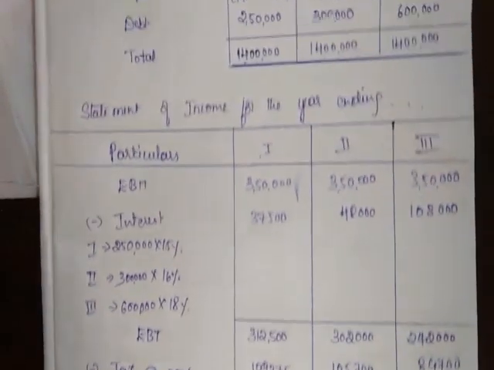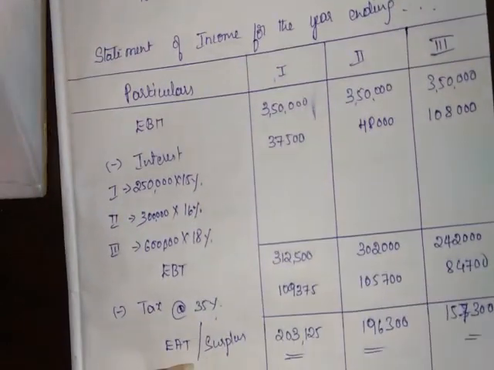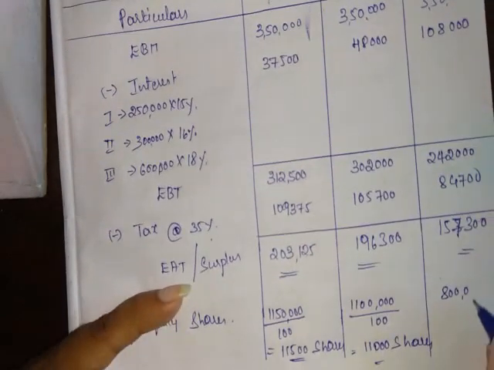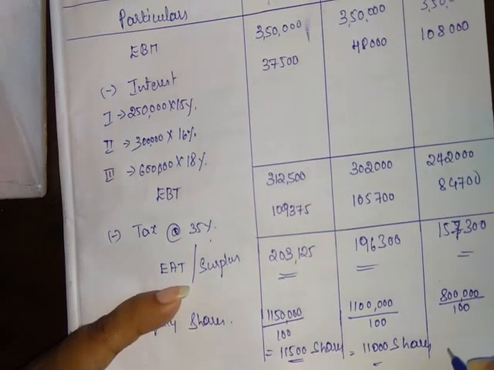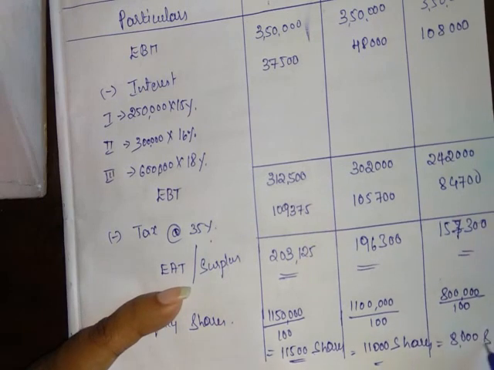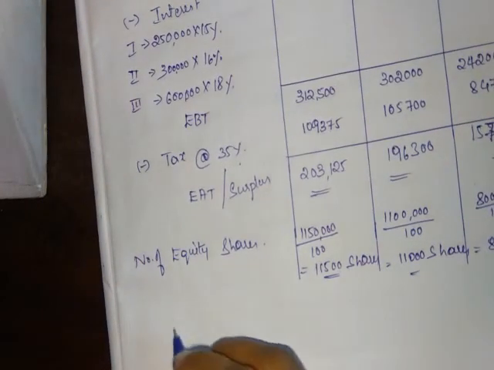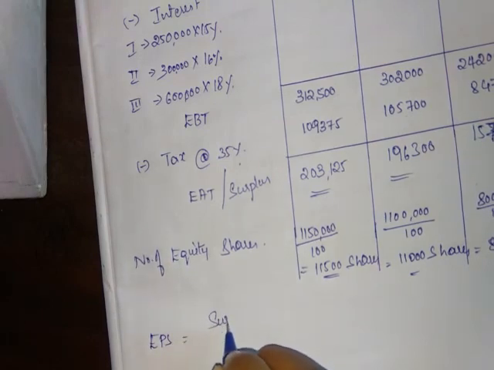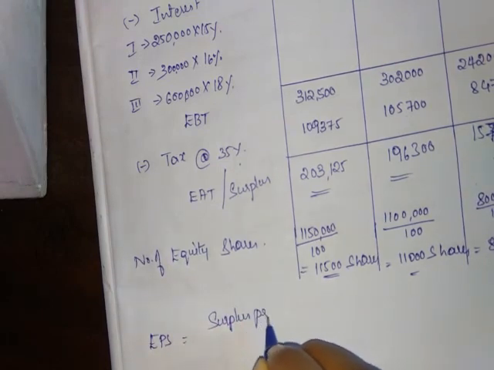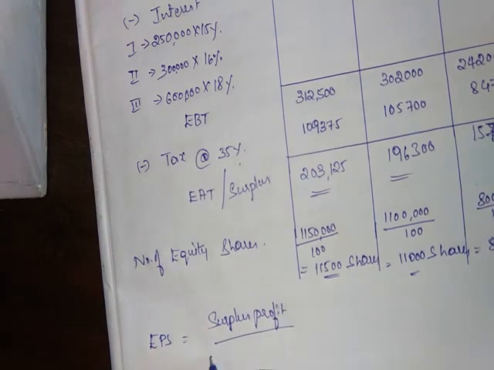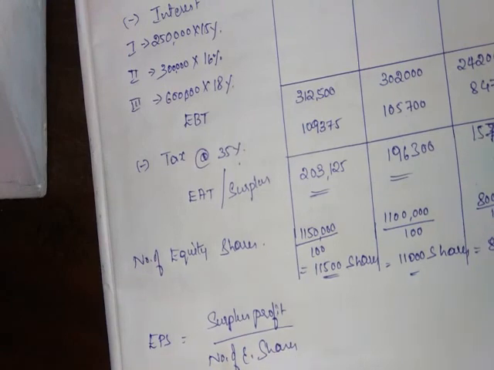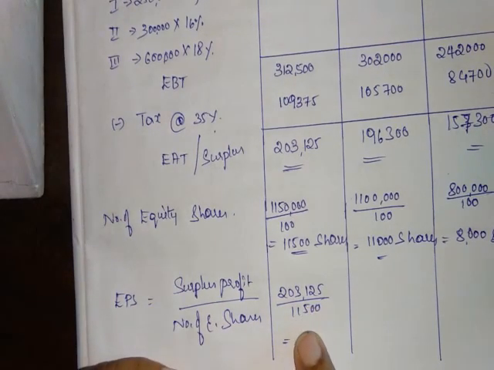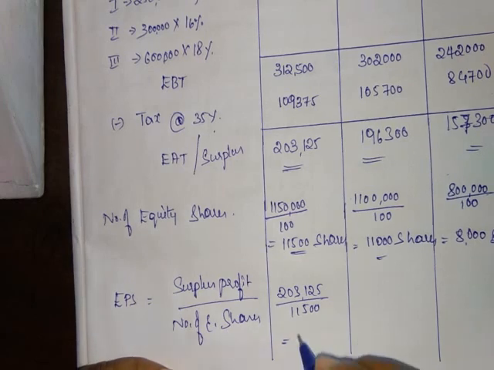Then the third case, where equity is 8 lakh divided by face value 100, so the number of shares is 8,000. Now let's calculate EPS. The formula is surplus profit divided by number of equity shares. So 2,03,125 divided by 11,500. EPS is rupees